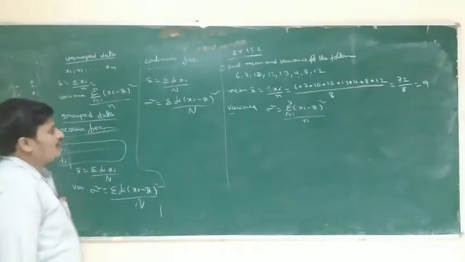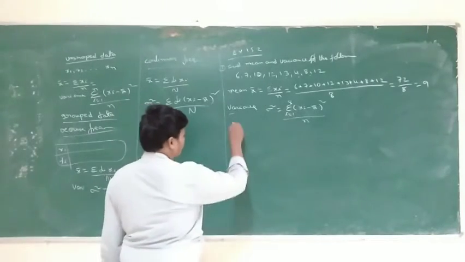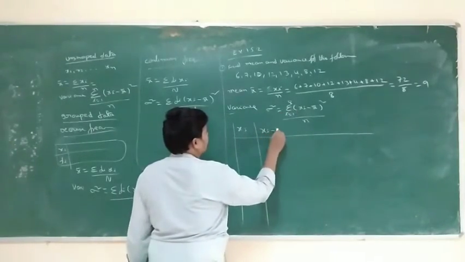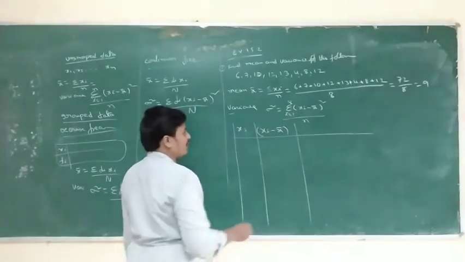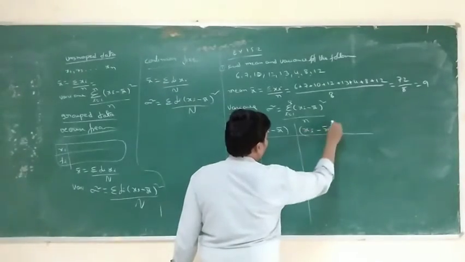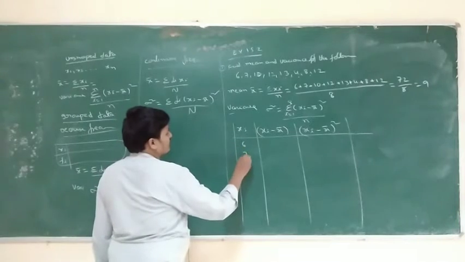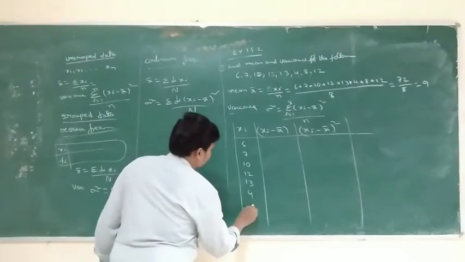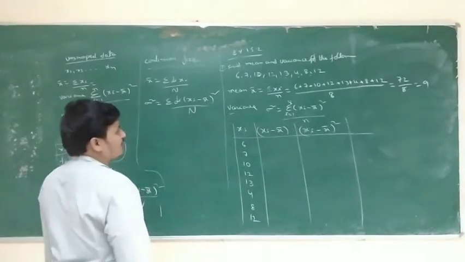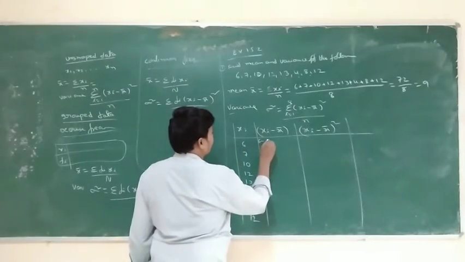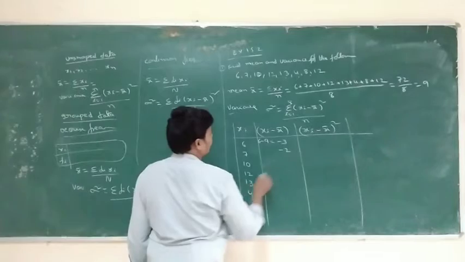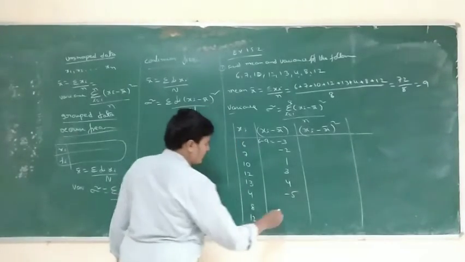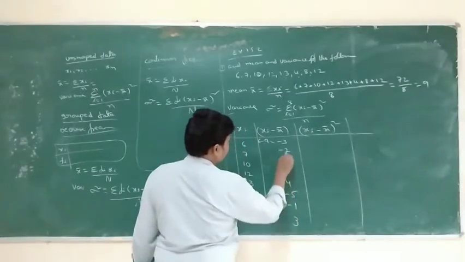For xi minus x bar, we have to draw the table. xi: 6, 7, 10, 12, 13, 4, 8, 12. xi minus x bar, where x bar is 9: 6 minus 9 is minus 3; 7 minus 9, minus 2; 10 minus 9, 1; 12 minus 9, 3; 13 minus 9, 4; 4 minus 9, minus 5; 8 minus 9, minus 1; 12 minus 9, 3.